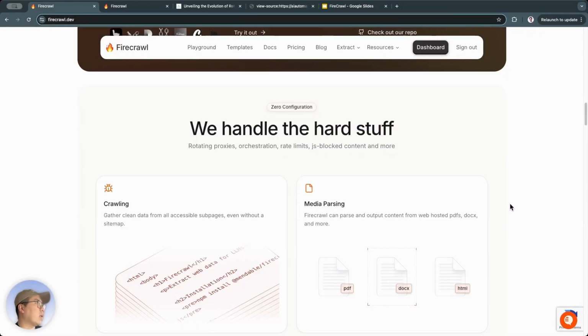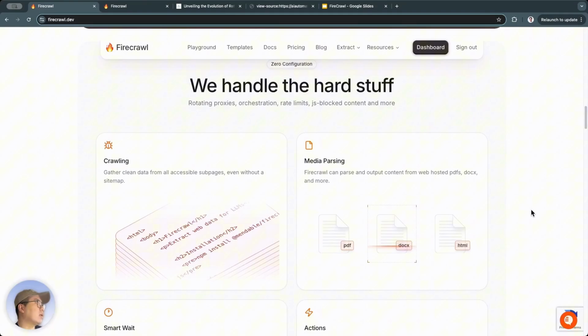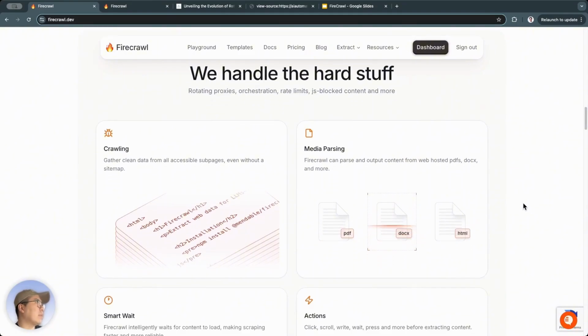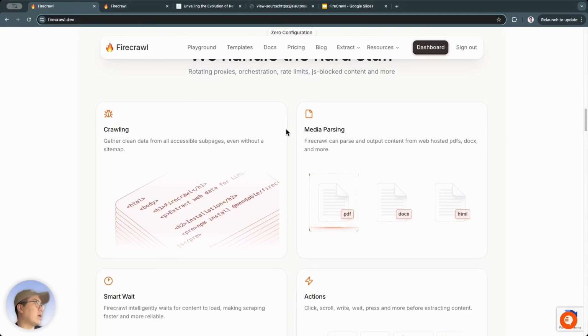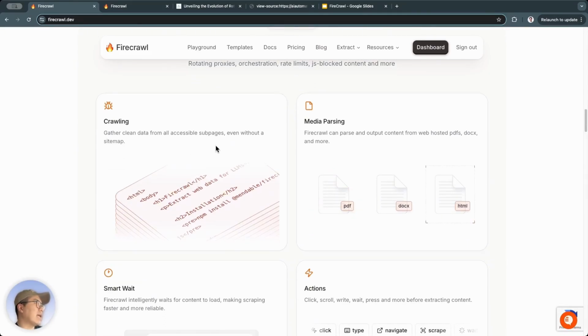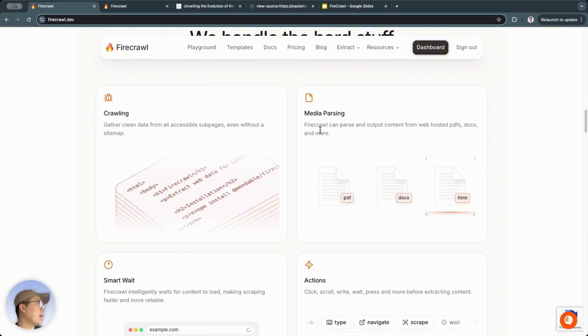Okay, now let's scroll down. Here, it also highlights the strengths and features of FireCrawl. There's crawling, which means collecting clean data. Media parsing, which is like converting: the data from this website, from PDFs, from docs, it can convert those types of files to extract information.